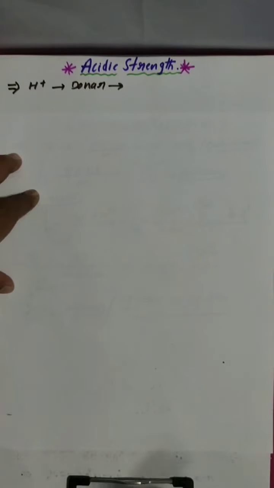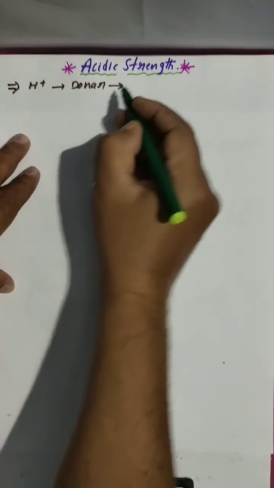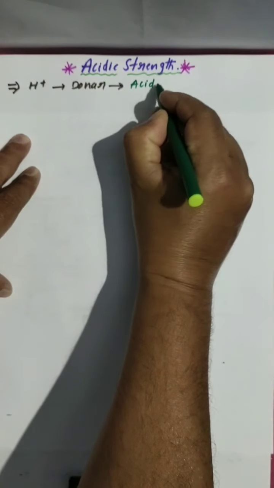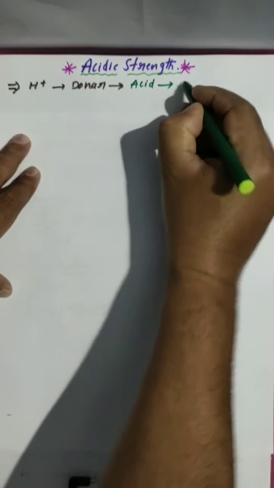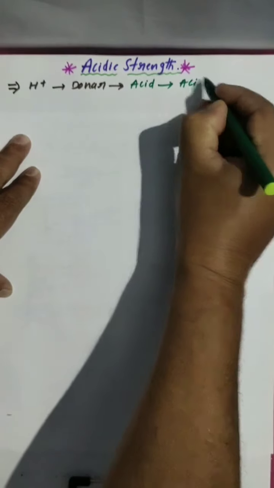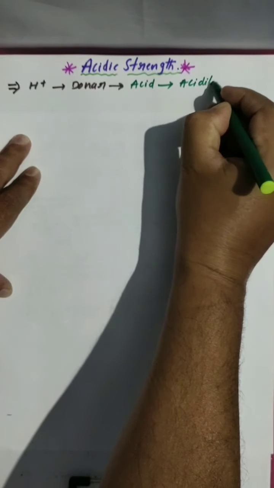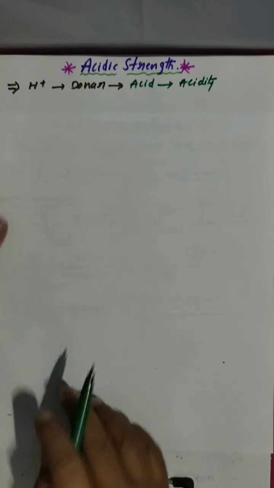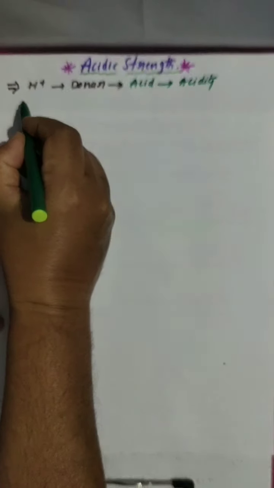H plus donor we are calling acid. So donating capacity is called acidity. Clear? So H plus donation is the general tendency,